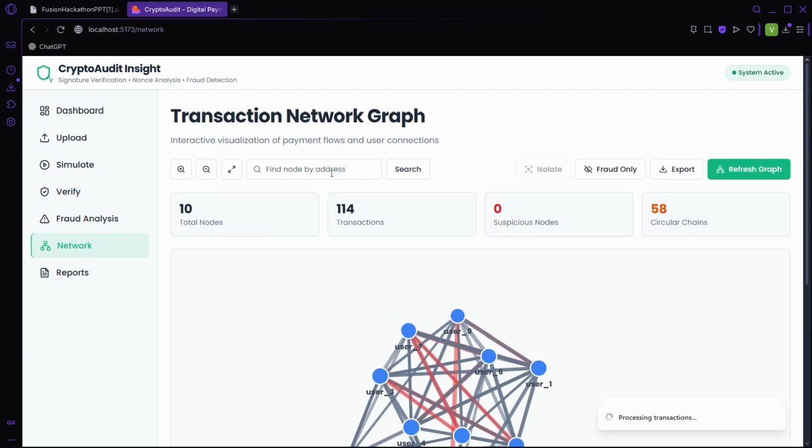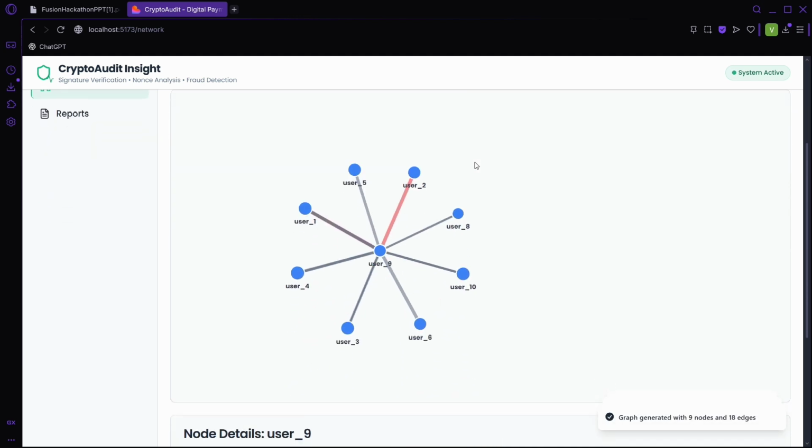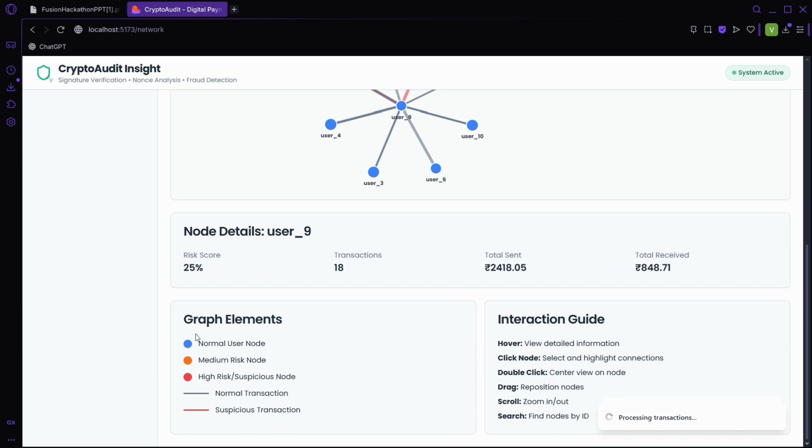If we want to see a particular user's data as a graph, we just have to write the name in the search and use the isolate feature. So it will show all transactions of that user. Here is user 8, 2, 3, and all their transactions. Below that, it will show the details of that particular user, like the risk score.